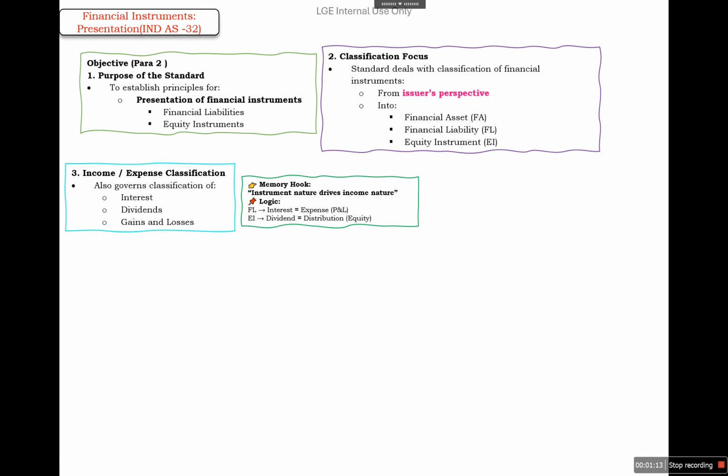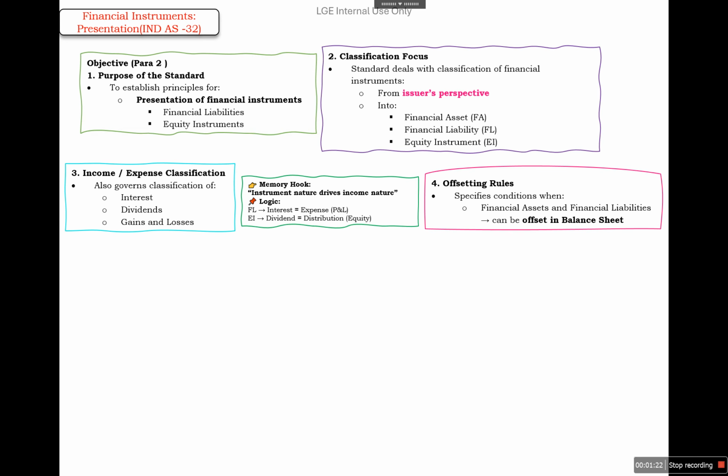Apart from the classification and income and expense classifications of financial instruments, Ind AS 32 also talks about the offsetting rules for financial assets and financial liabilities, when the financial assets and liabilities can be offset in the balance sheet.